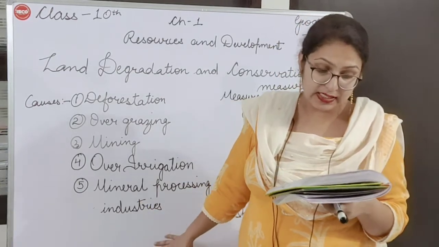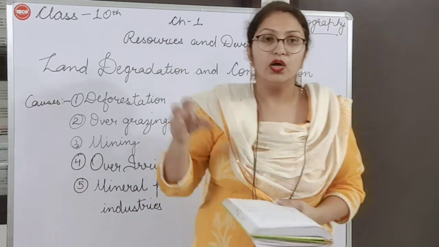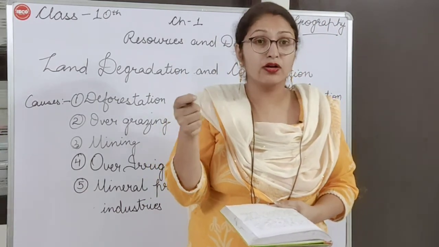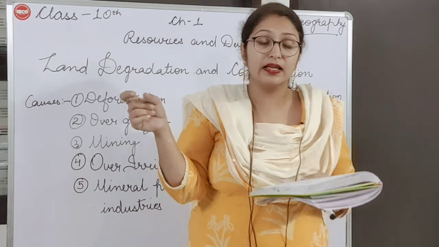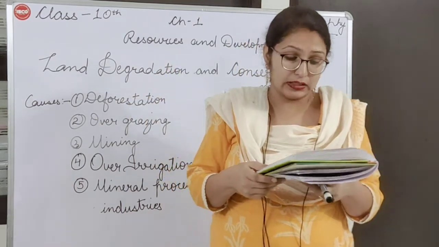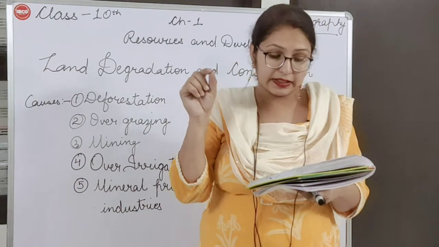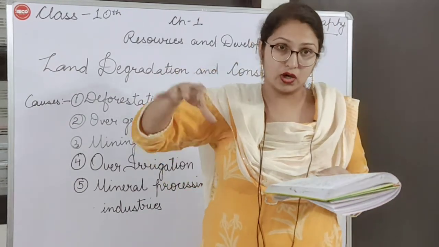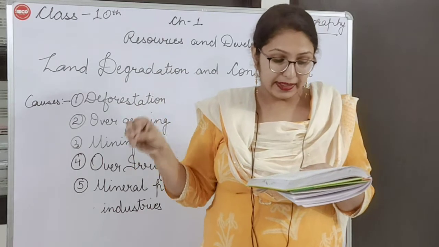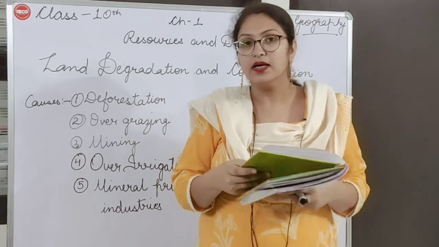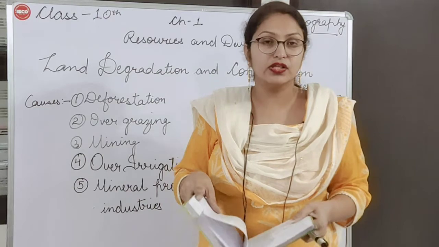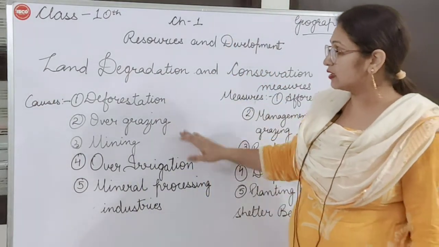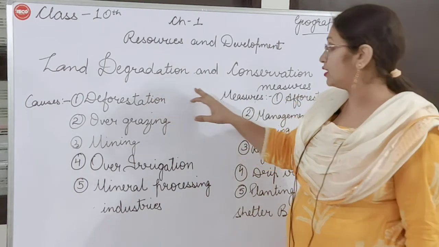How can we see some fine particles in the air? If you look with the help of a microscope or something, you can see that in the air there are many tiny, fine particles. The fine particles get deposited on the land, and the layer of land and soil gets degraded. So because of this also it gets degraded. These were the five causes of land degradation.